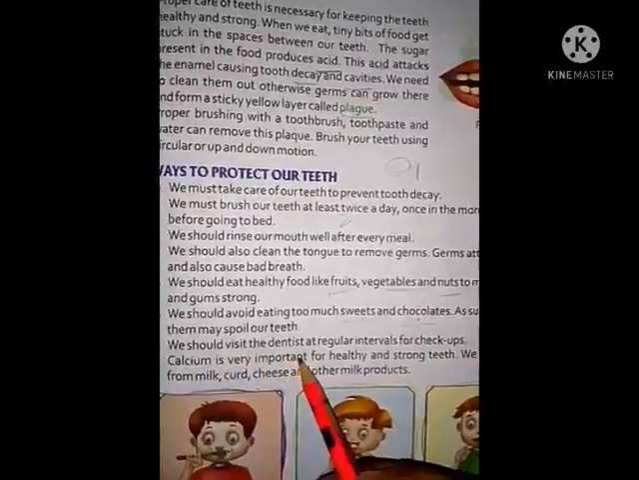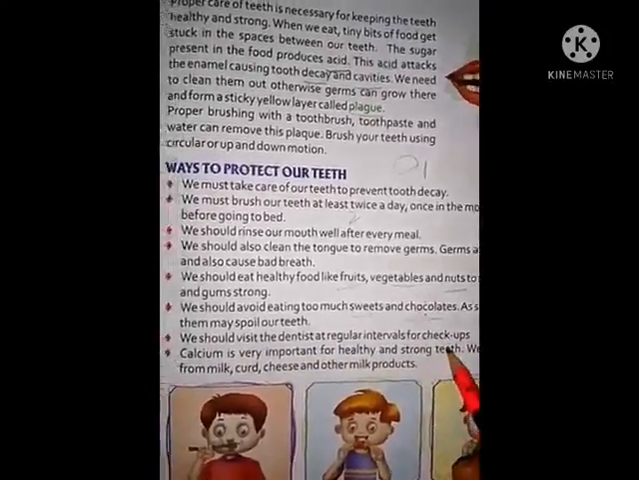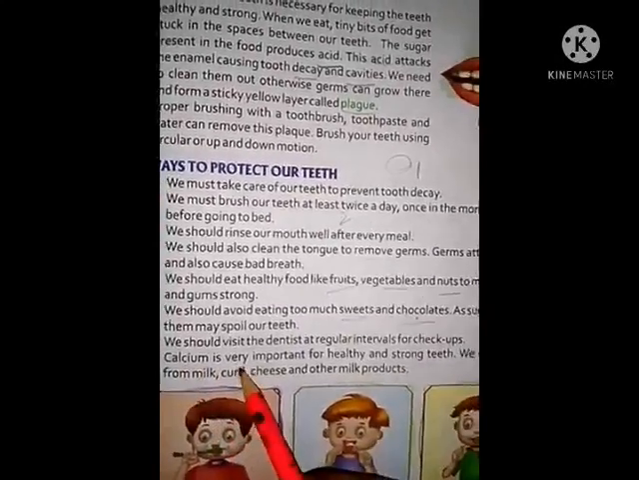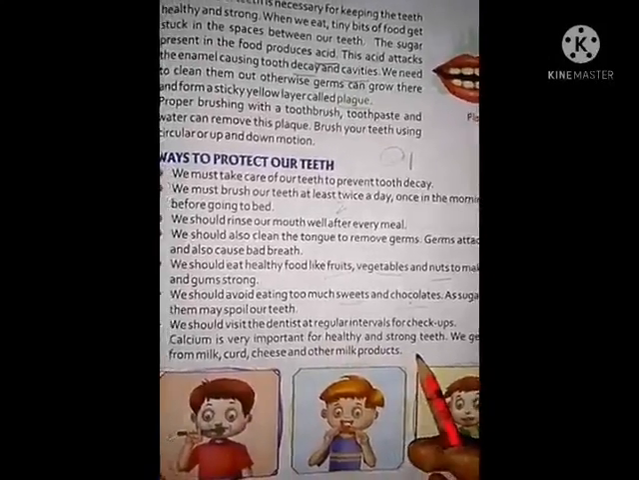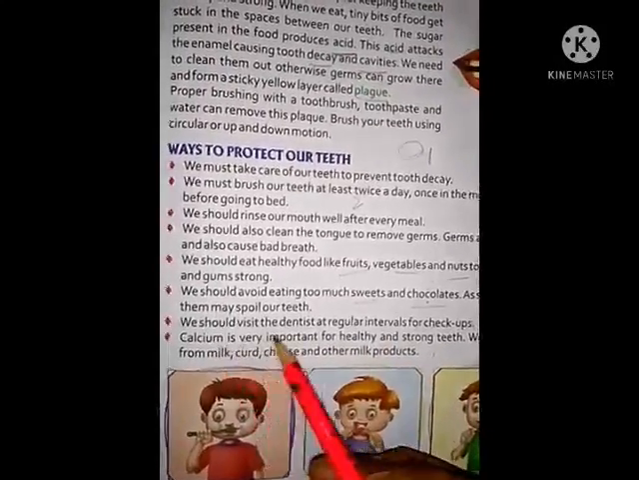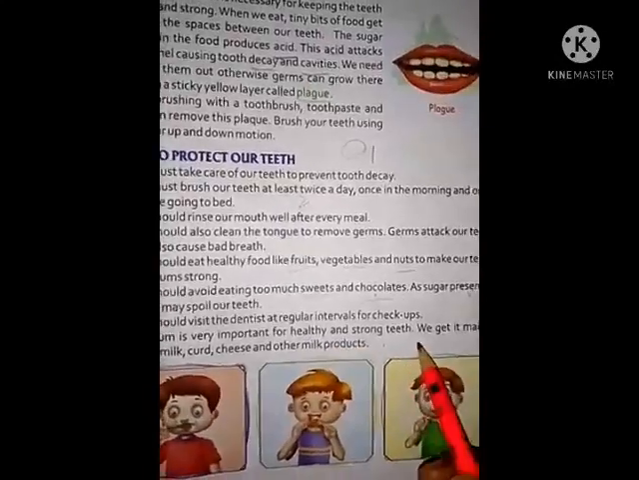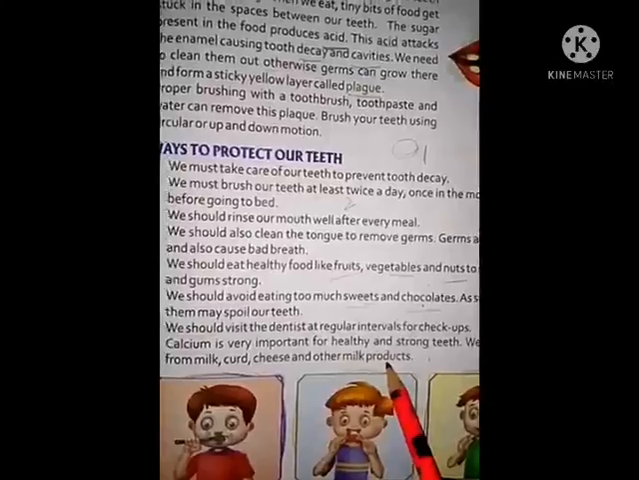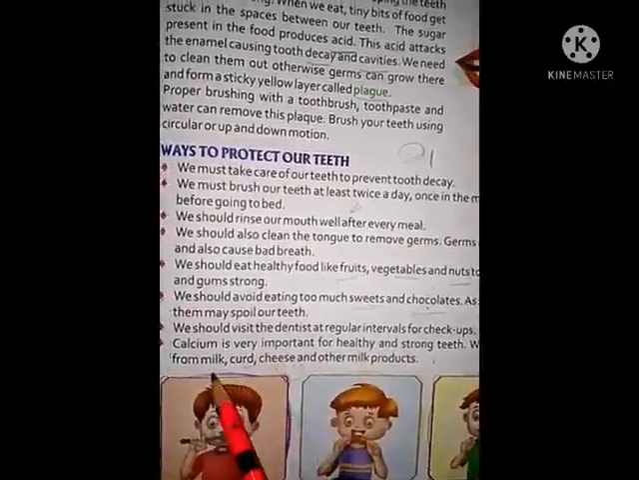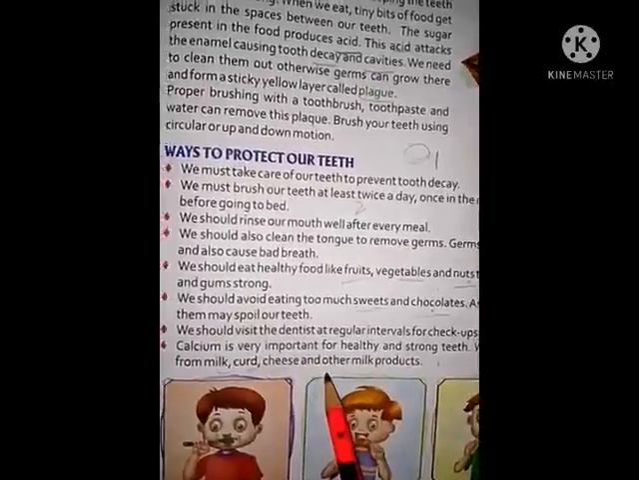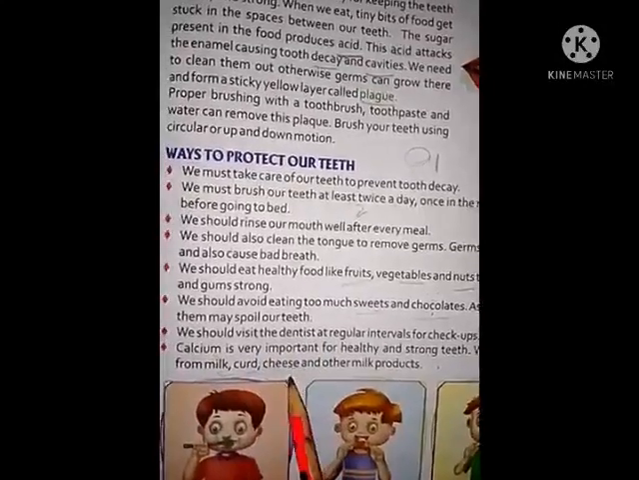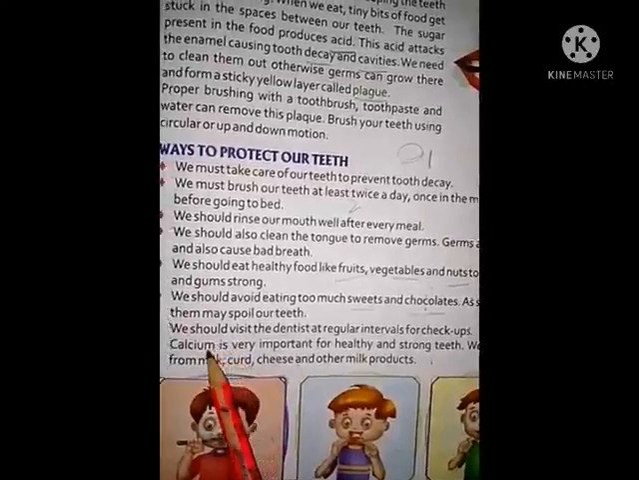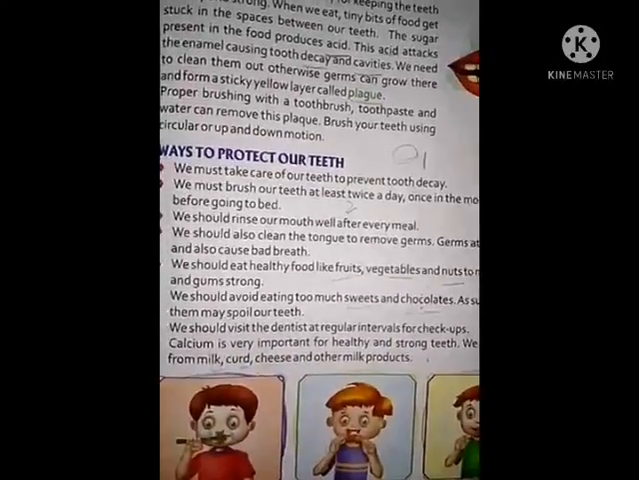We should visit the dentist at regular intervals for checkups of our teeth. Calcium is very important for healthy and strong teeth. We get it mainly from milk, curd, cheese and other milk products. These are the sources of calcium, so we should eat them to get calcium.